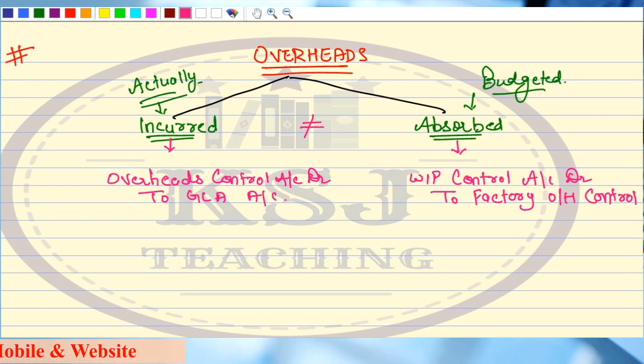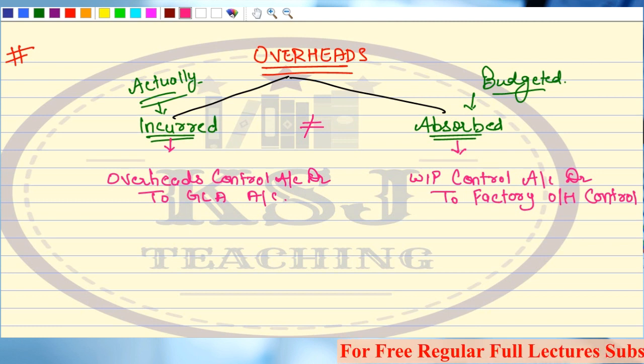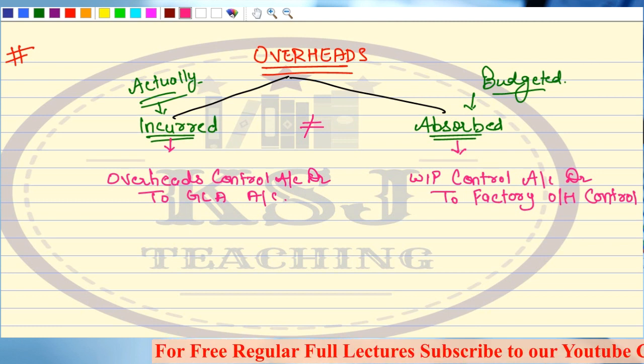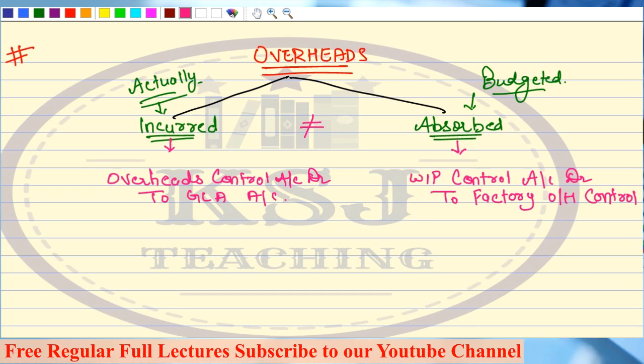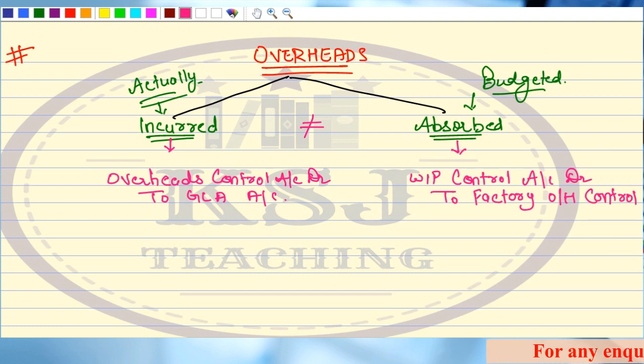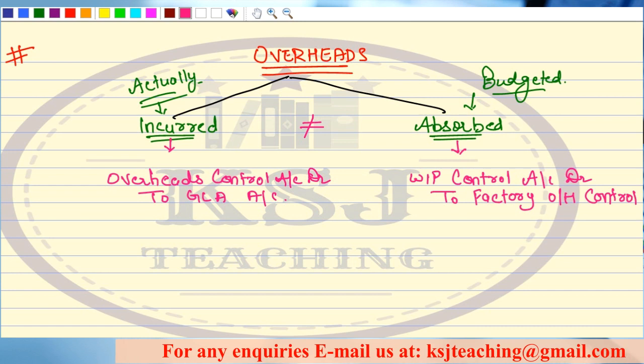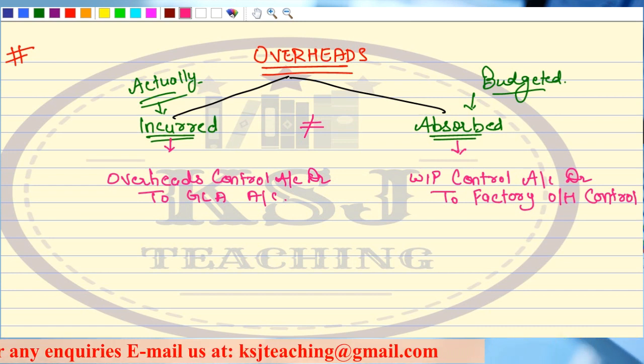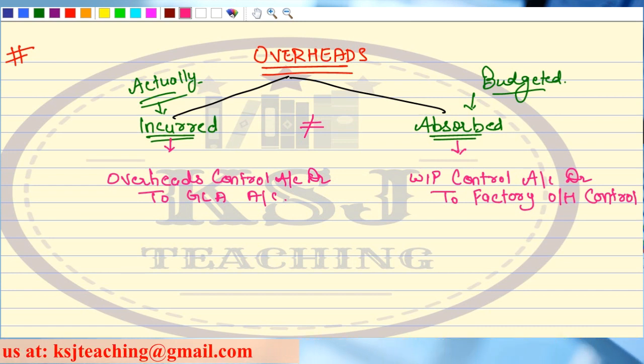No. There can be a difference between the overheads actually incurred and the overheads absorbed. Now tell me, we have already studied this in the chapter of overheads. If the actual overheads are not equal to absorbed overheads, what do we call them? We call them under absorption or over absorption of overheads, isn't it?